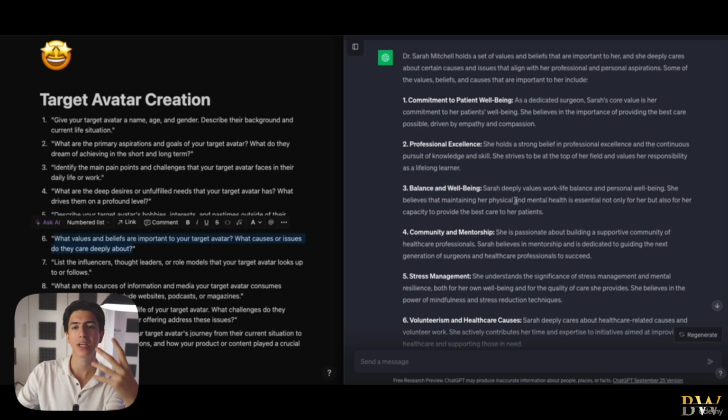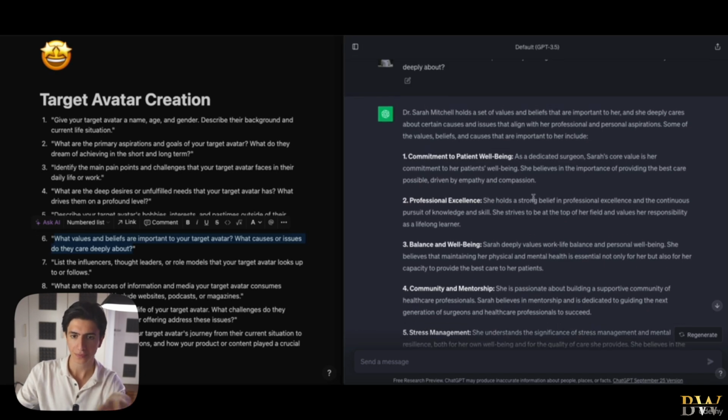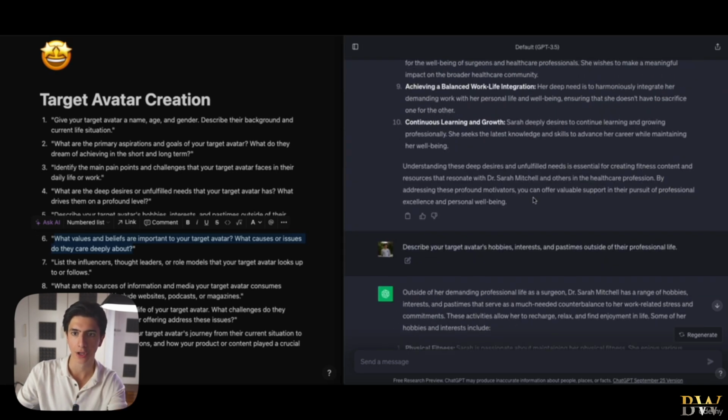So you can see that now we're getting answers that are getting a bit repetitive. This is a good sign. All right, this means that ChatGPT has pretty much given us all of the information that it has on our target audience, right? This means that we have given, first of all, the correct prompts and the correct information to ChatGPT, and we're getting back 100%, let's say, of the output that we can from ChatGPT. So this is a level that you want to reach regarding our target avatar creation.